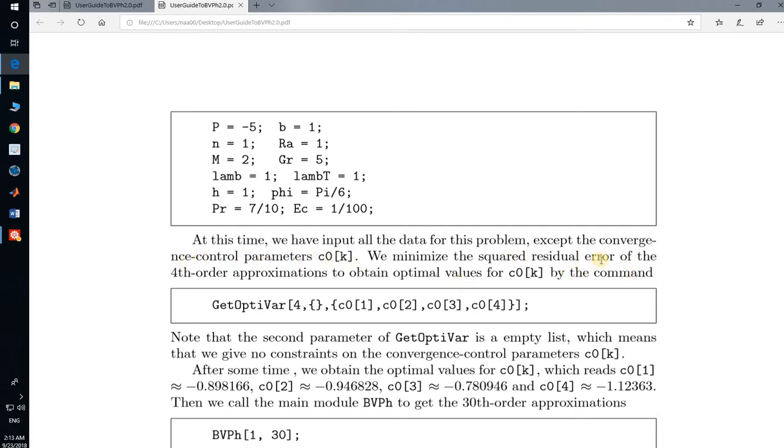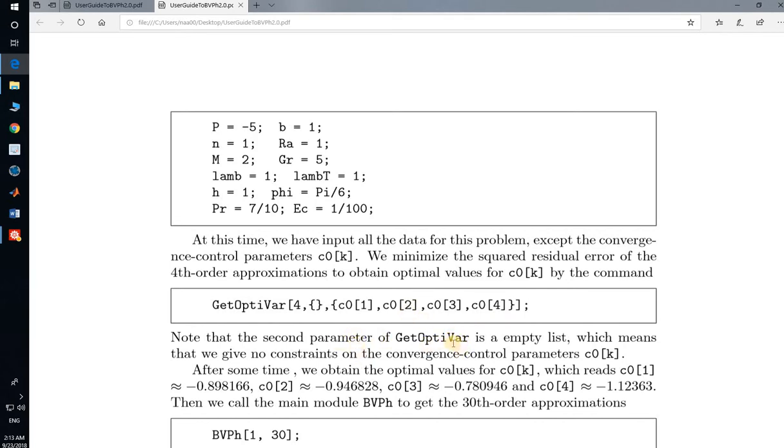We minimize the square residual error for the fourth order approximation to obtain optimal values of C naught of k by this command. This is the command for calculating the basic value, that is the convergence control parameter. Here we use the fourth because there are four differential equations and all have a single convergence control parameter.